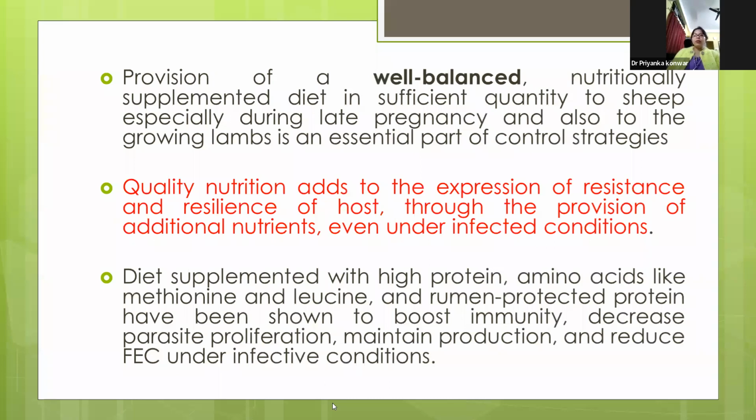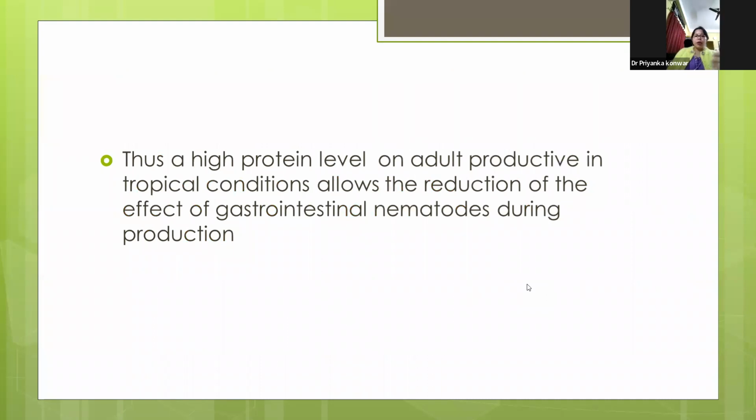So this quality nutrition adds to the expression of resistance and resilience of the host. Diets supplemented with high protein or amino acids like methionine and lysine, and rumen protected protein have been shown to boost immunity, decrease parasite proliferation, maintain production, and reduce fecal egg count under infective conditions. So after going through all the conditions, we can say that a high protein level in adult productive animals in tropical conditions allows the reduction of the effect of gastrointestinal nematodes during the production period.